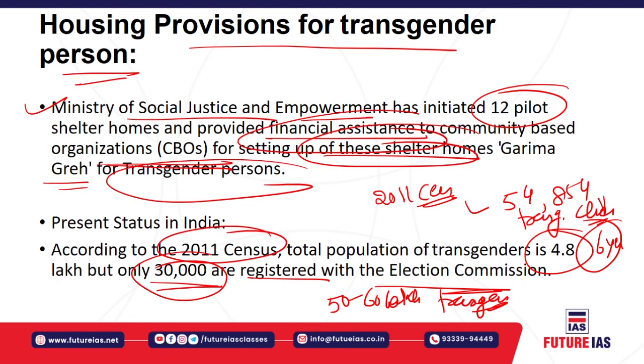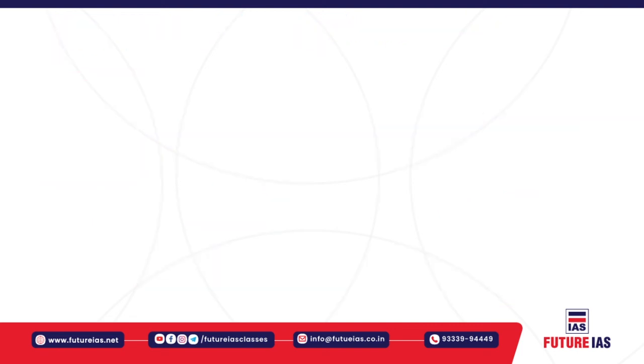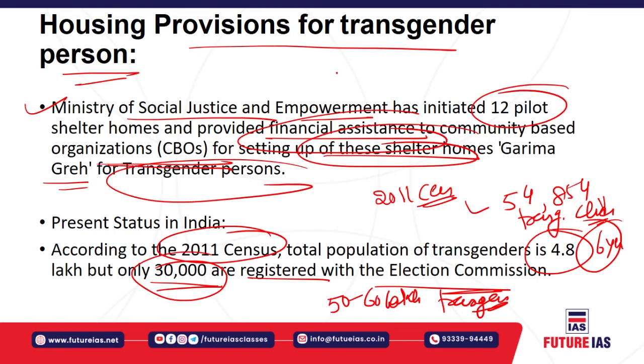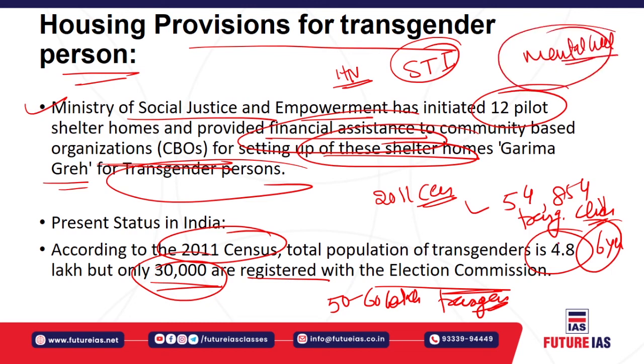On the health front, there are huge issues related to HIV, the human immunodeficiency virus, and sexually transmitted infections, STIs or STDs, among transgender populations. Lack of awareness and institutional discrimination constitute the biggest challenges for these transgender communities. And definitely mental health needs are also very important for the transgender community, and are barely addressed. So the government should be sincere enough to incorporate and provide these facilities to transgenders.